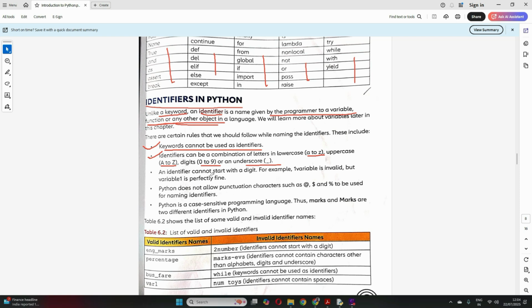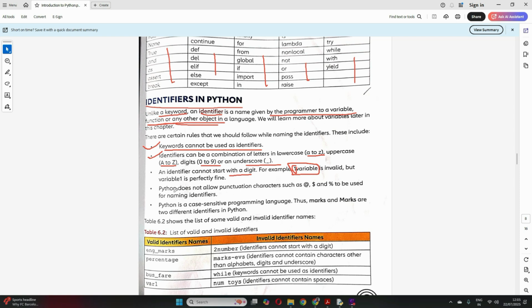Now, an identifier cannot start with a digit. You cannot start your identifier with a digit. For example, if you write 1variable, this is wrong. Why? Because it is starting with a digit. You can have variable1, that is allowed. But you cannot have 1variable. You cannot start your identifier with a digit.